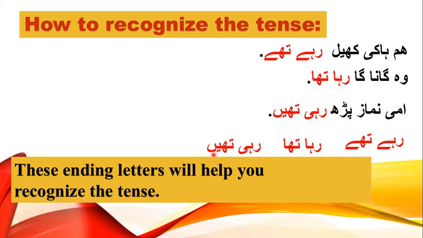All these ending letters will help you recognize the tense, okay? If the tense is ending with the, tha and thi along with rahe, raha, rahi, then it will be the past continuous tense. Okay, so this is how you can recognize a sentence in Urdu, and you can very clearly tell if it's a past continuous tense. Okay.